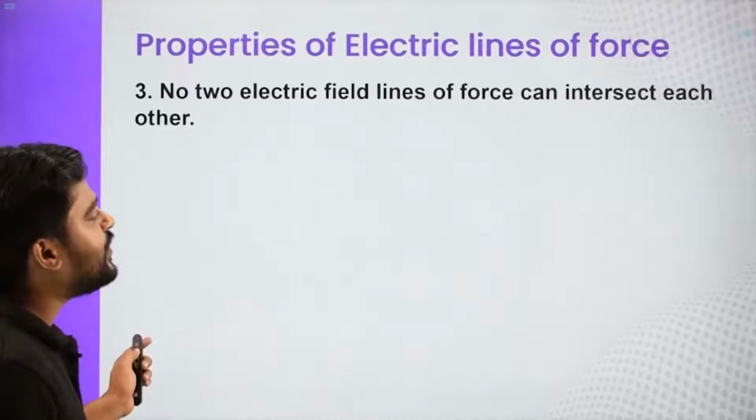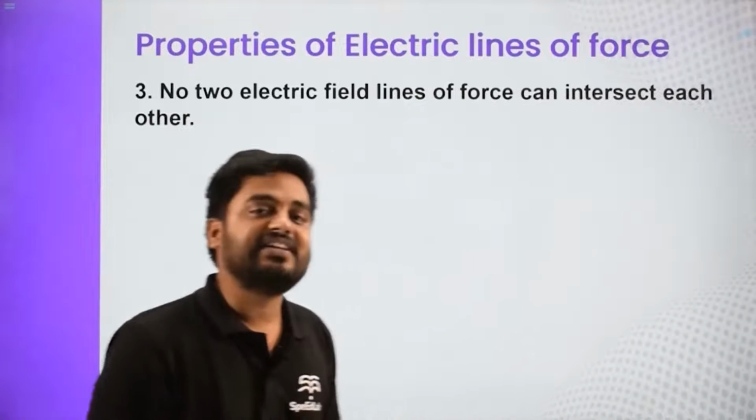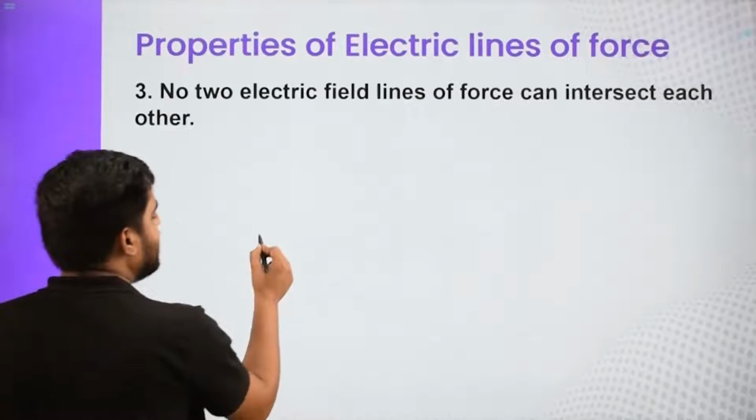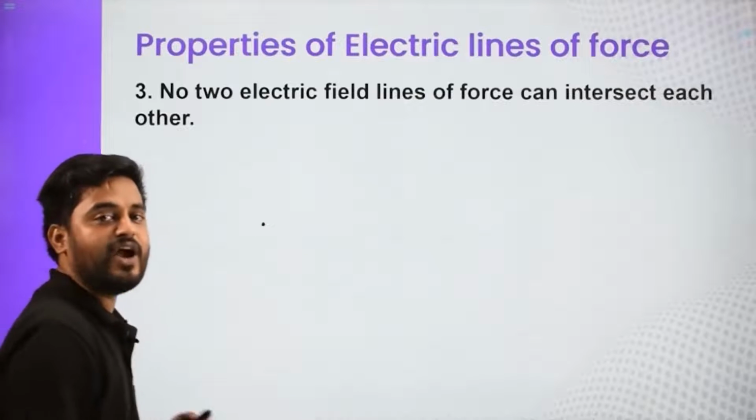Next is no two electric field lines can intersect each other. What will happen if they intersect? See, what does electric field at any point represent?